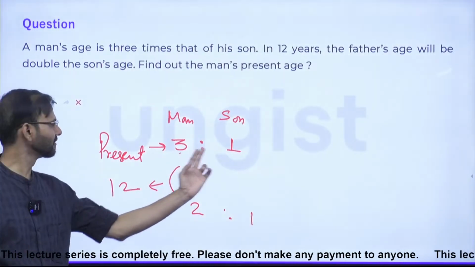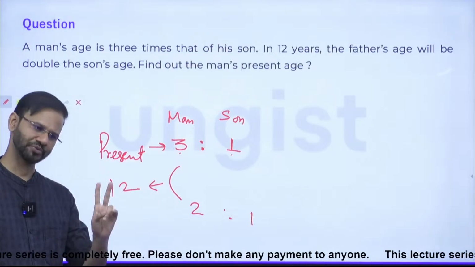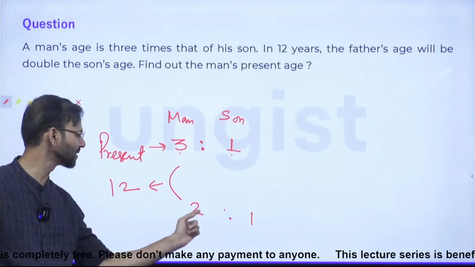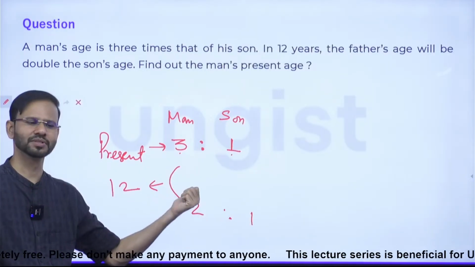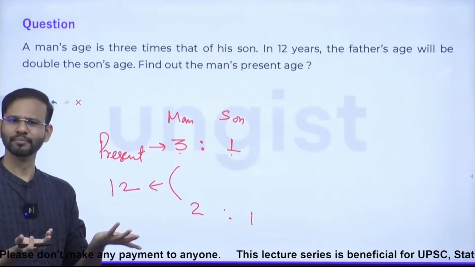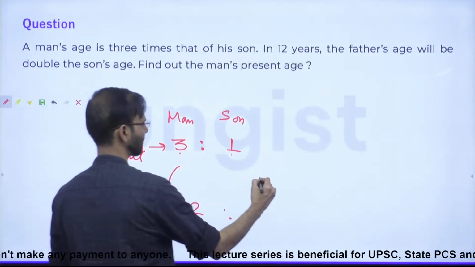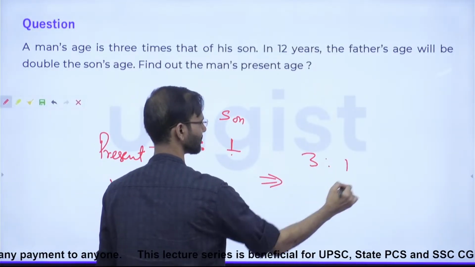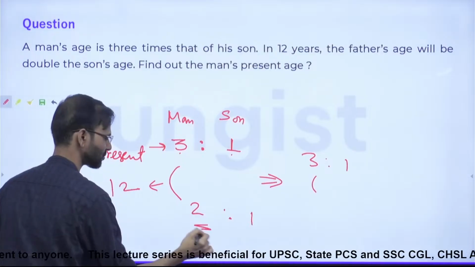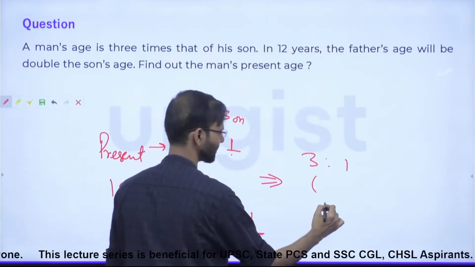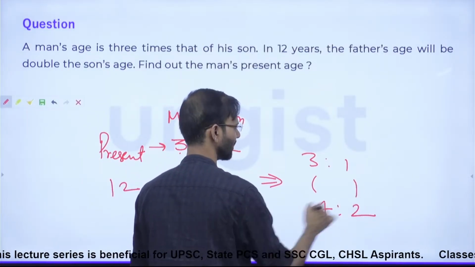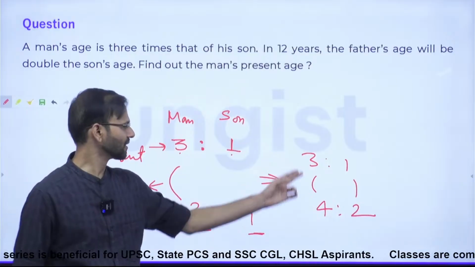So everybody, what is the difference over here? 2. 2 will be multiplied with these two terms and 1 will be multiplied with these two terms. Multiplying with 1 makes no difference, so just multiply with 2. So 2 into 2 is 4, 2 into 1 is 2. So this is 4 and 2. Guys, is it clear? So this is 1, this is 1.